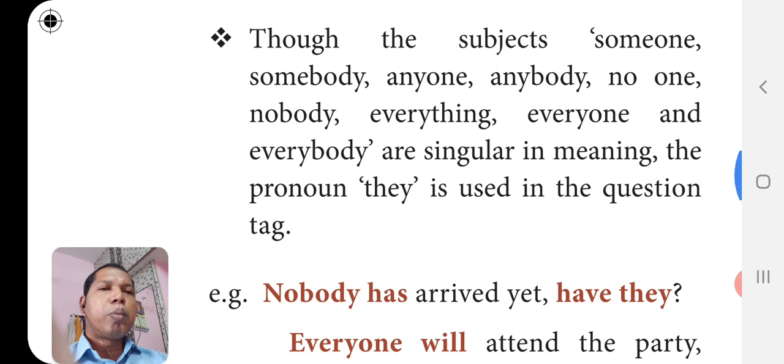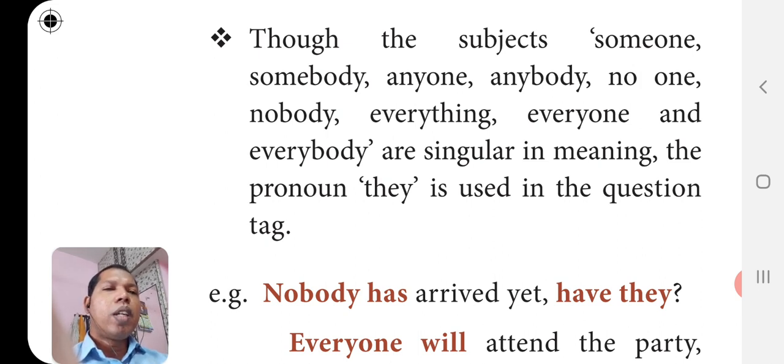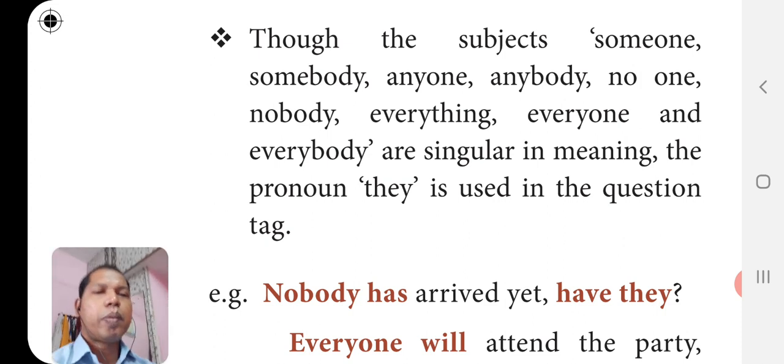Though the subjects someone, somebody, anyone, anybody, no one, nobody, everything, everyone, and everybody are singular in meaning, the pronoun they is used in the question tag. So remember very clearly. By looking at these words someone, somebody, no one, everyone, etc., we always use the singular verb. So it is considered as singular, but only in the question tag we have to use the pronoun they. So the verb also automatically, the plural form of the verb will be used.